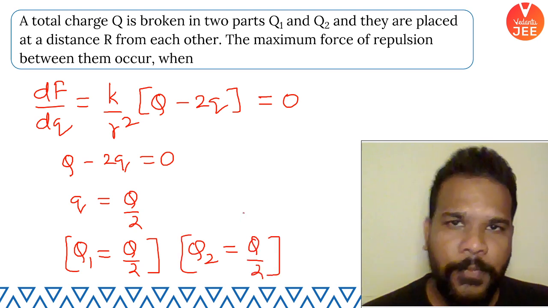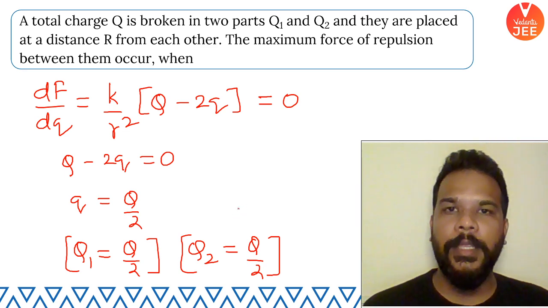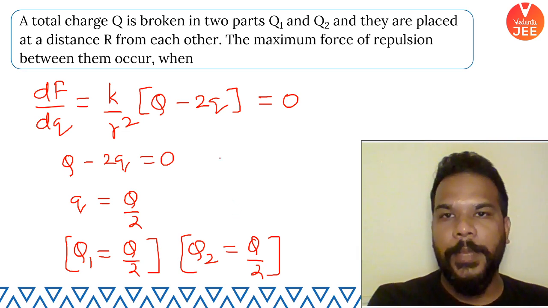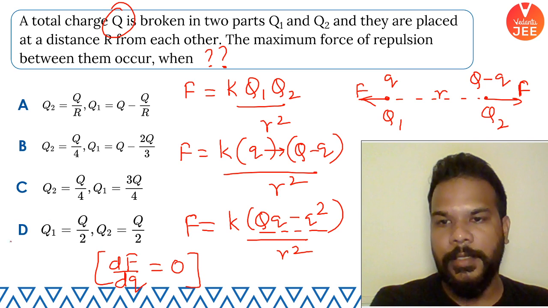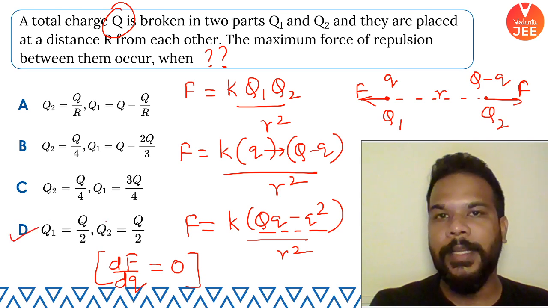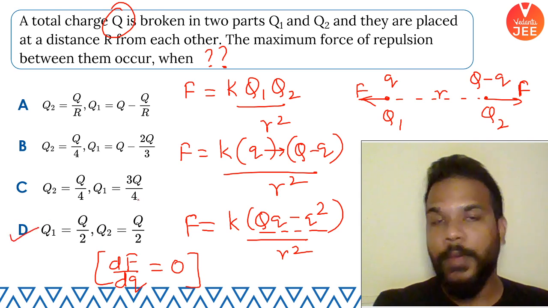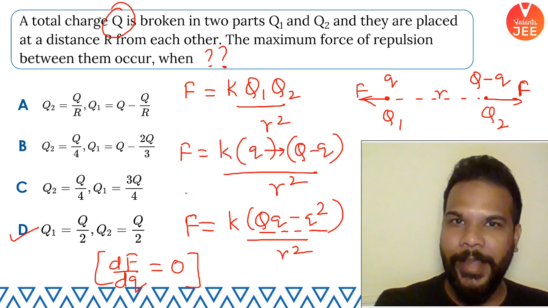That means if you want the force between the two charges created by breaking this charge into two parts to be maximum, then the two charges must be divided in such a way that their magnitudes are equal and equal to half of the value of the parent charge. Okay, awesome.